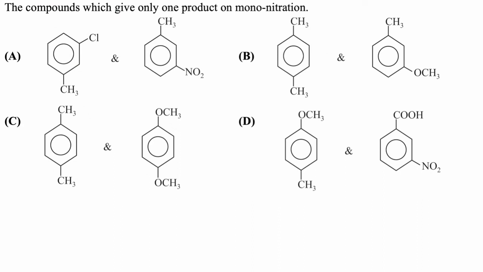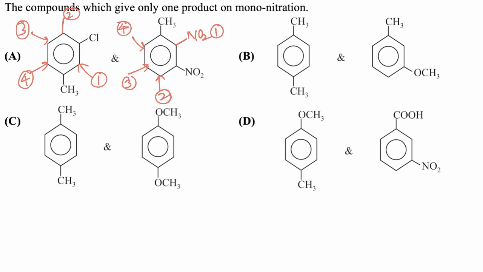Now if we consider option A, in this case one product is formed when NO2 is attached at this position, so 2, 3 and 4 different products are formed in the first case of A. In the second case, NO2 is attached at this carbon, so 1, 2, 3 and 4. So in option A, both the compounds will give 4 position isomers.